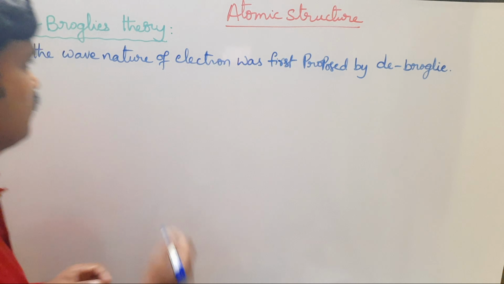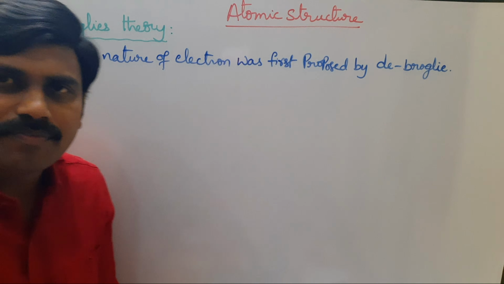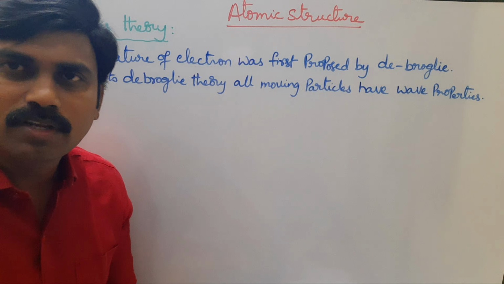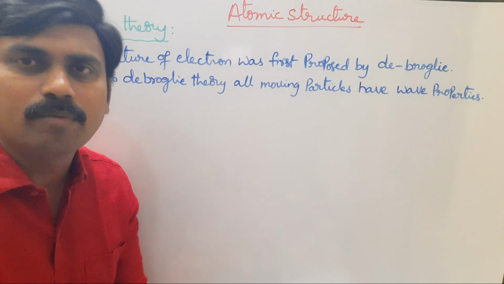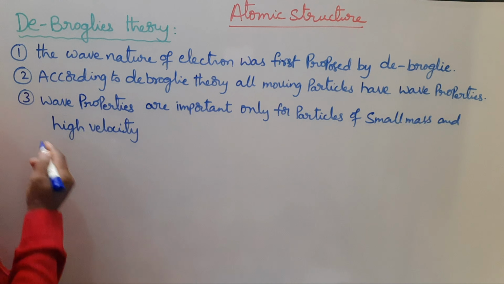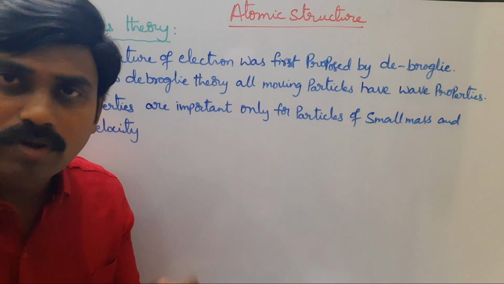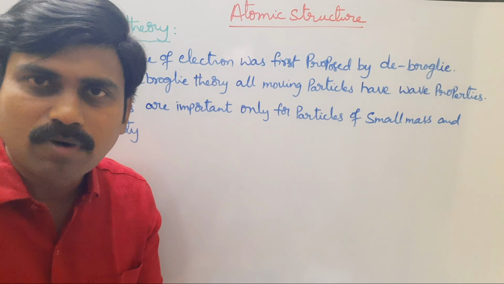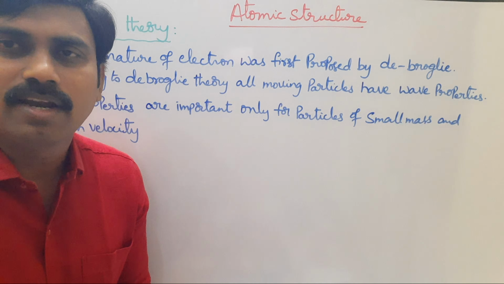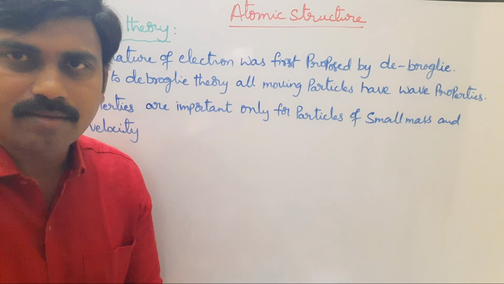Look at the first point. The wave nature of electron was first proposed by de Broglie. According to de Broglie's wave theory, all moving particles have wave properties. Look at the next point. Wave properties are important only for particles of small mass and high velocity. So the mass of the particle should be less and the velocity of the particle should be high.